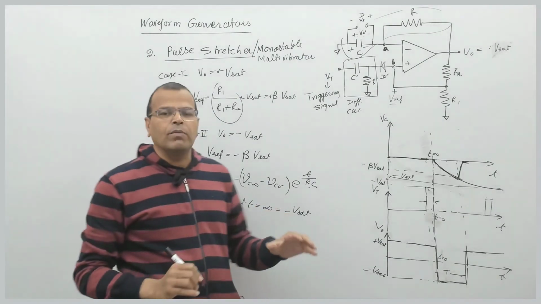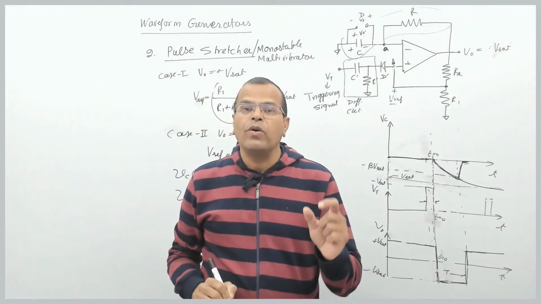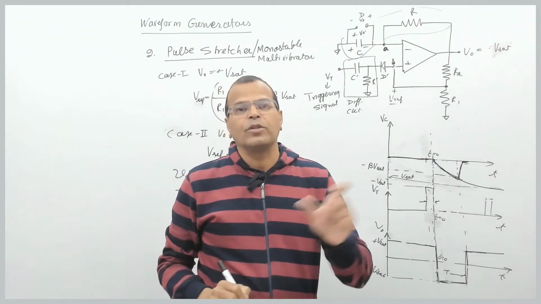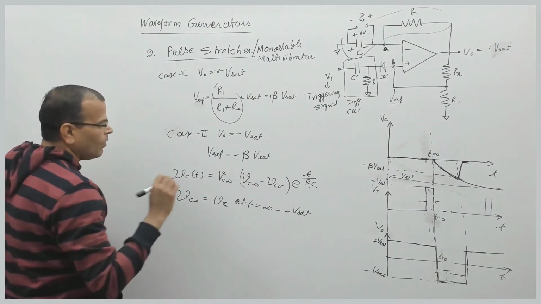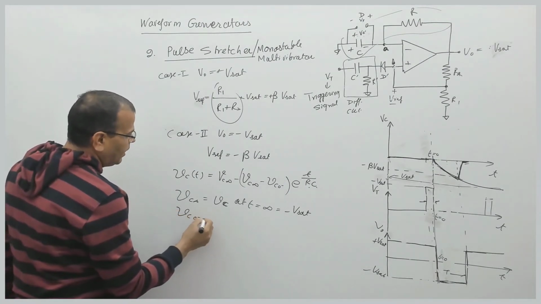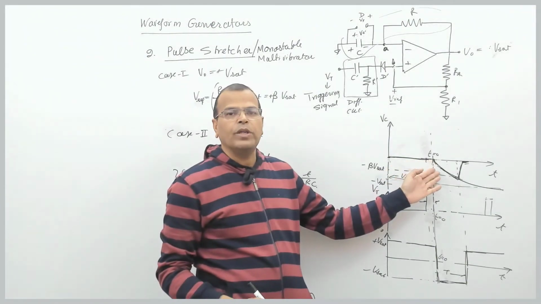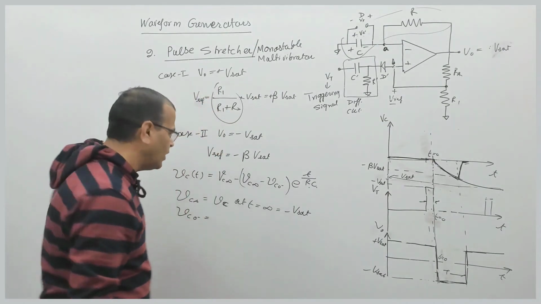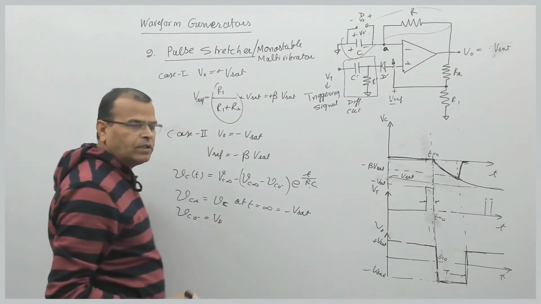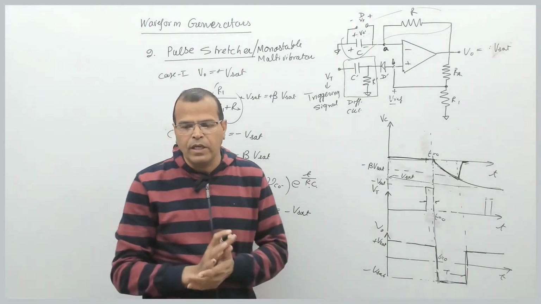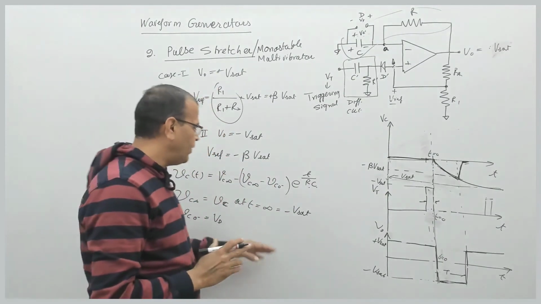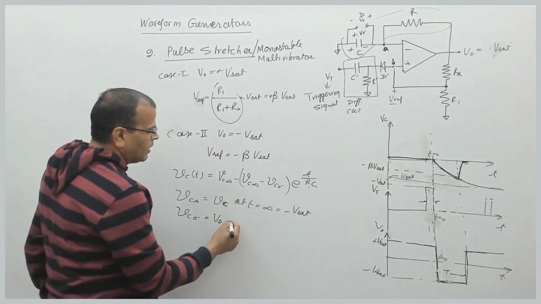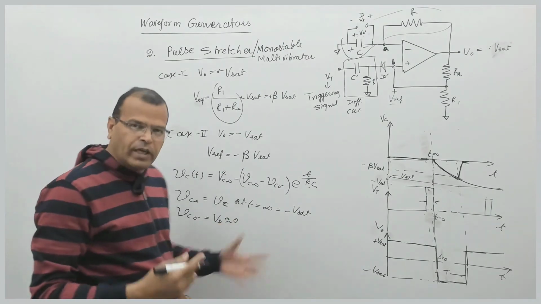For this you can refer my video on response of first order RC circuit. So you can just search on YouTube, right? Now, what is Vc 0 minus? That is initial voltage, that is 0 here. Or initial voltage is voltage across diode. I will be assuming that is 0. Otherwise, you could have taken maybe Vd, voltage across diode. Mathematically, you can take Vd. That's your choice, but Vd can be neglected in comparison to plus Vsat. So I will be taking this just like 0 here itself, right?